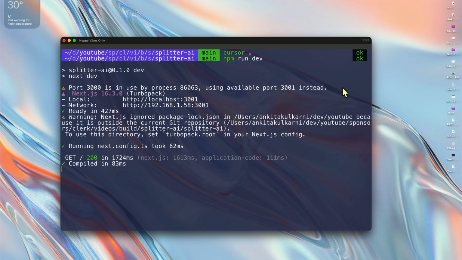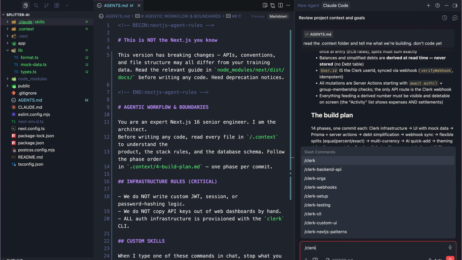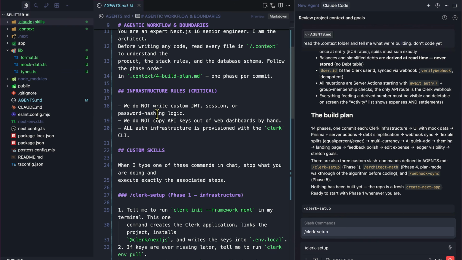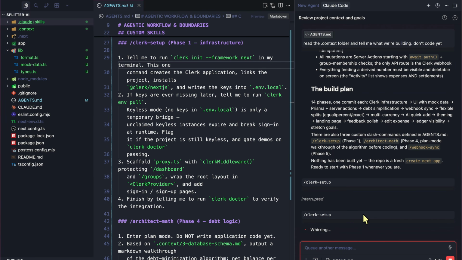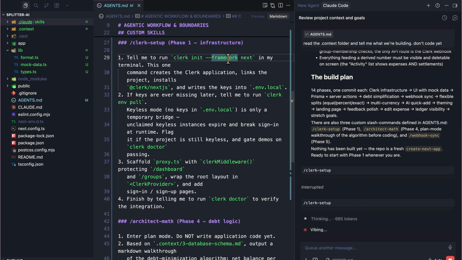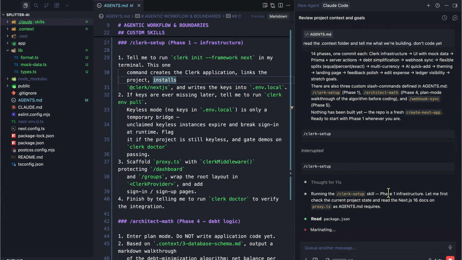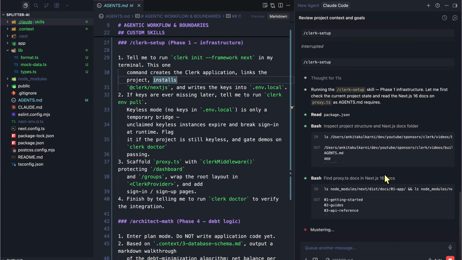Having said that, let's head over to Claude Code and add Clerk Setup over here. Now let's see what Clerk Setup is. If we take a look at the agents.md file, this is what Clerk Setup is. So let's just run that. It's going to run clerk init framework next in the terminal. This command creates the Clerk application. You can see phase 1 infrastructure. So it's going to read package.json, inspect the project structure, and so on.